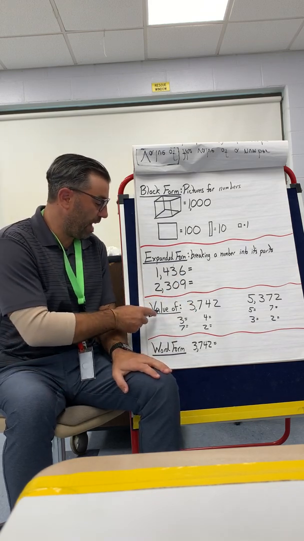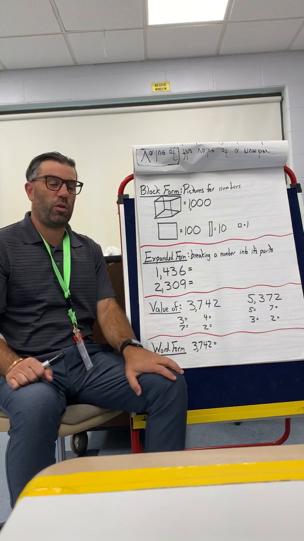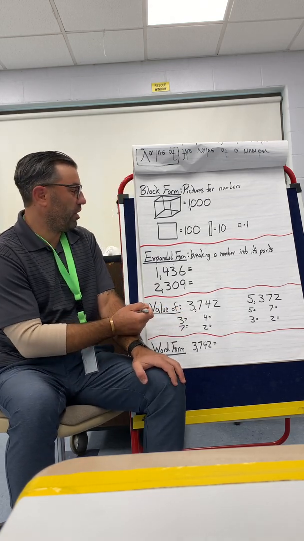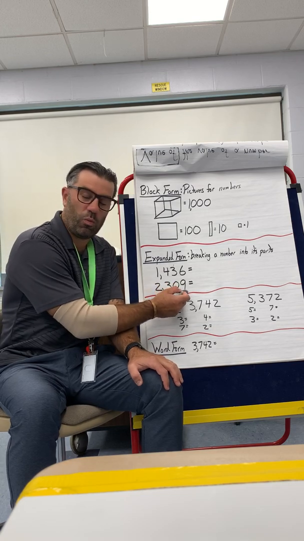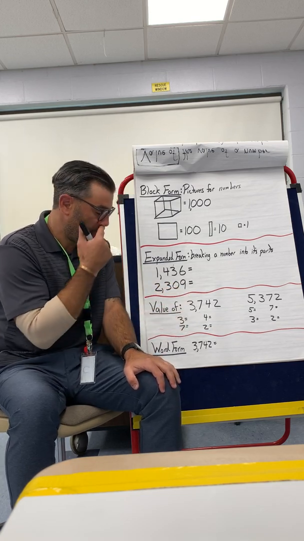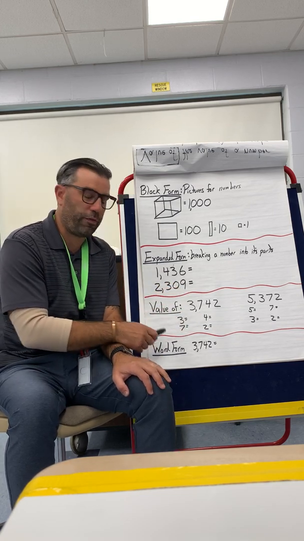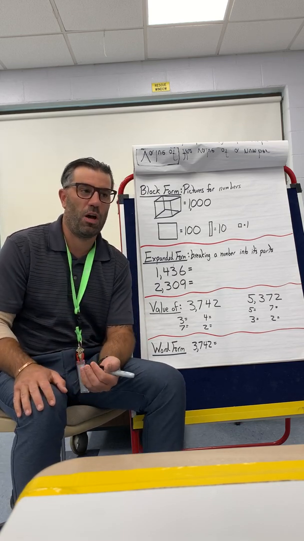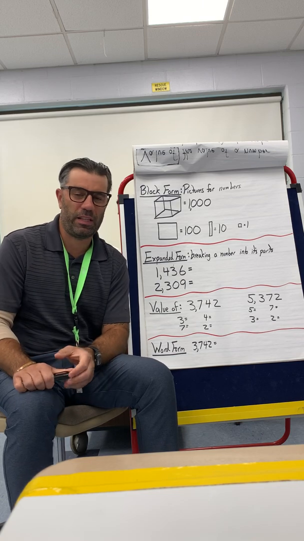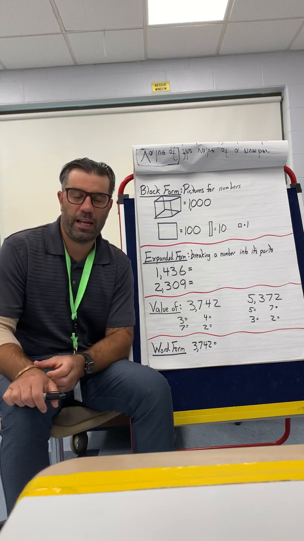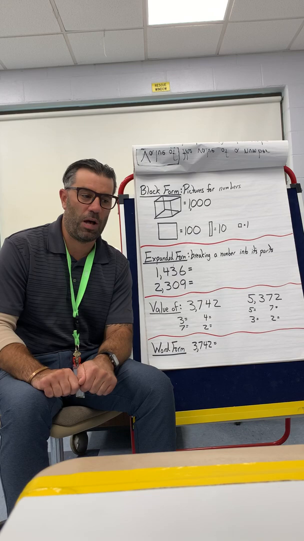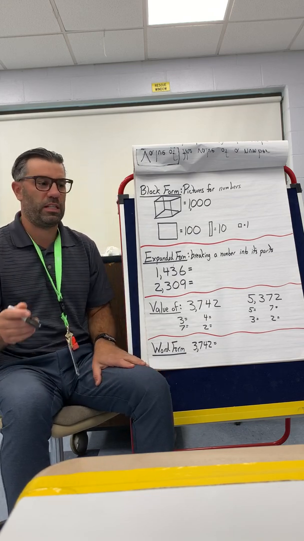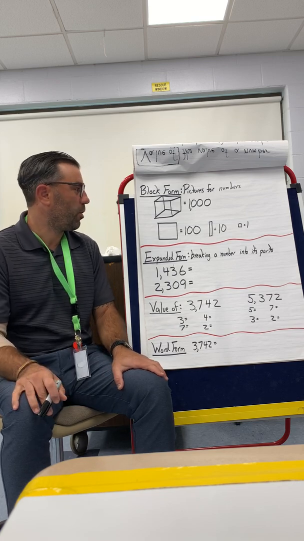We worked on value of yesterday. So like the value of the 7, well, 700. The value of the 9, well, it's in the 1s, so it's just 9. And then we worked on word form just a little bit, where we were writing out the numbers as words. And that's something that's very valuable as you get older and you start writing checks. You use that for writing numbers and years, you're using words, okay?